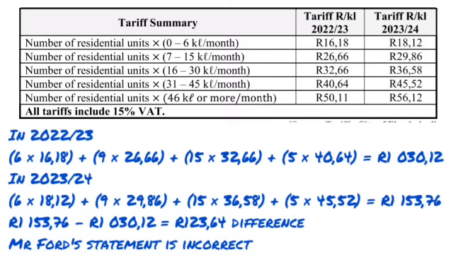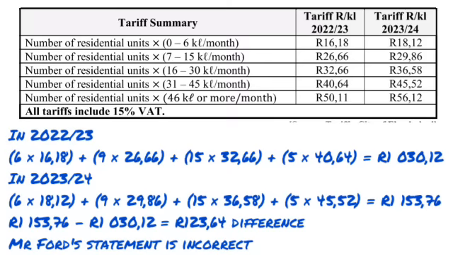Then for column number 3, we are working with 15 kiloliters. How did I get 15 kiloliters? I said 30 minus the 15 above, not the 16. If I had done the 16, it would have given me 14, and that would have been an error. So it's the one that you are in the row of minus the row above, and it gives me 15 kiloliters at 32 rands and 66 cents.